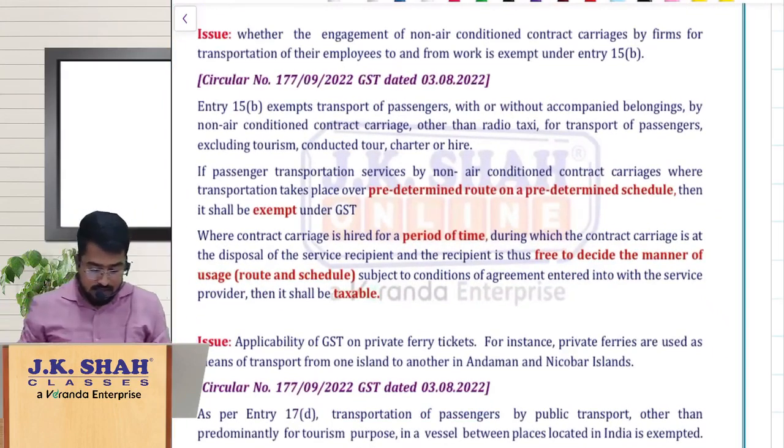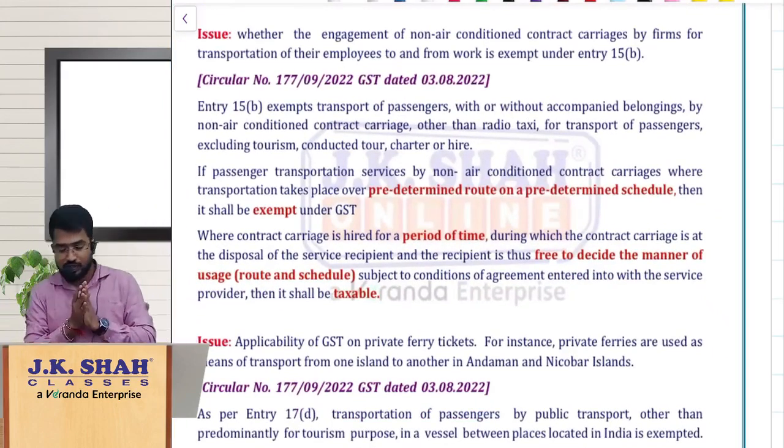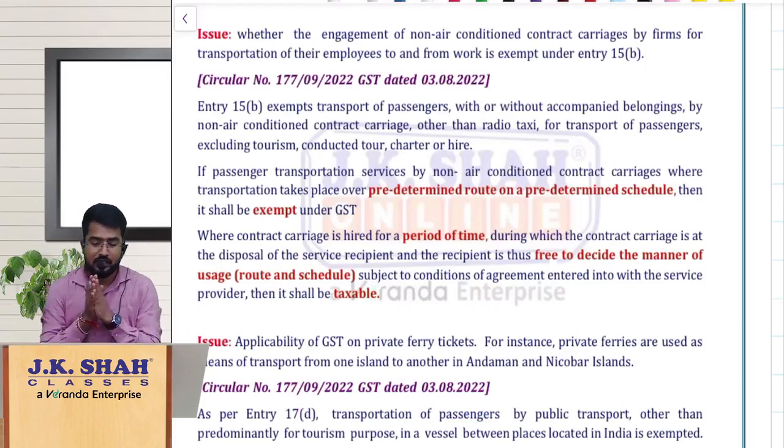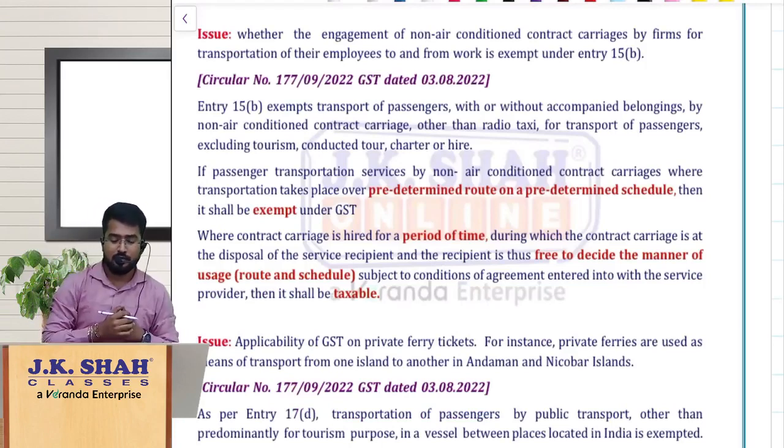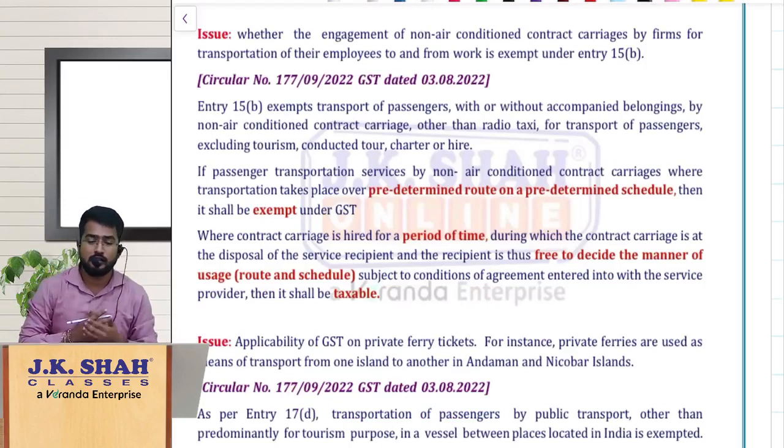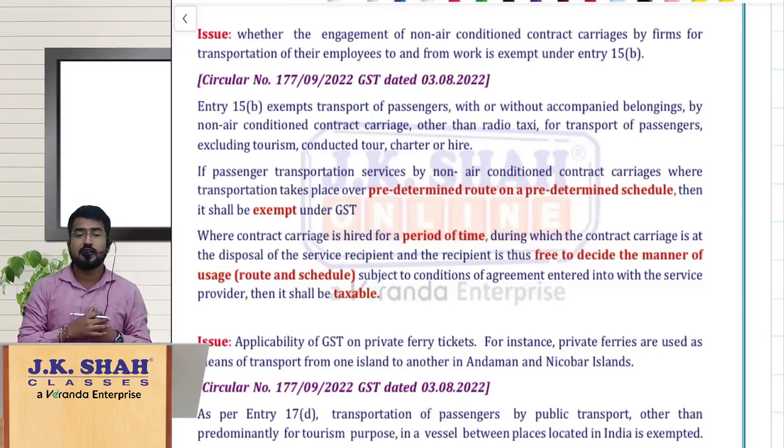The next issue on the clarification is regarding companies taking non-AC contract carriages on hire and using them for transporting their employees. Whether that can fit within the exemption of entry 15B, where transportation of passengers through non-AC contract carriage is exempt.